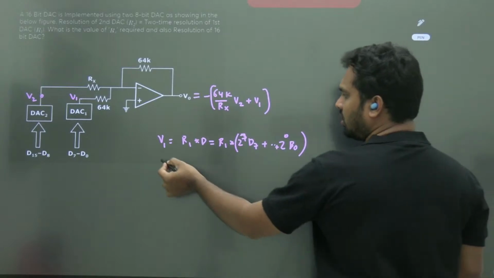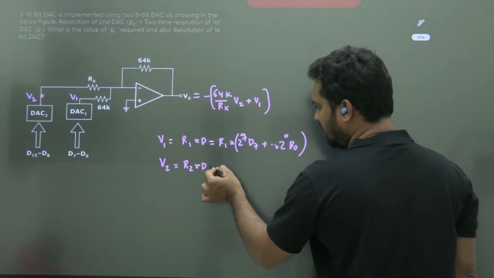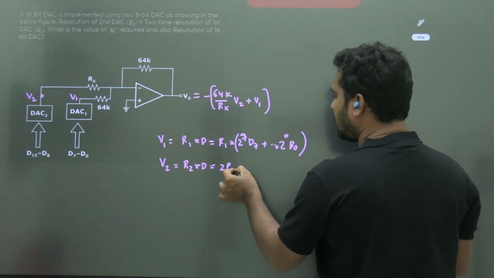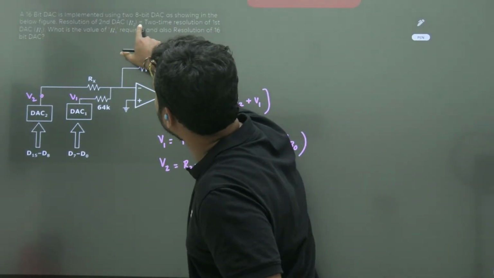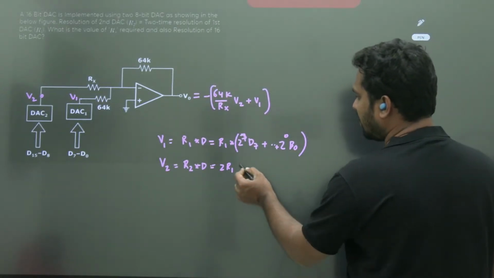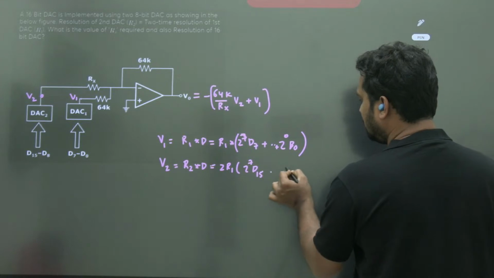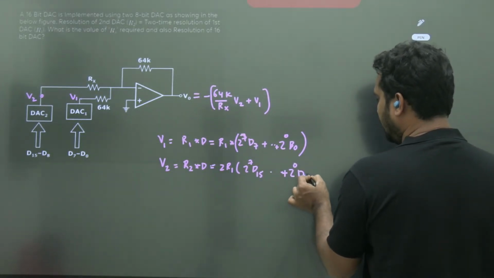Okay. What about V2? V2 equals the same resolution into decimal equivalent. But that resolution here is 2 times R1, because the resolution of the second DAC, R2, is equal to 2 times the resolution of the first DAC. So 2 times R1 into 2 power 7 D15 to 2 power 0 into D8.